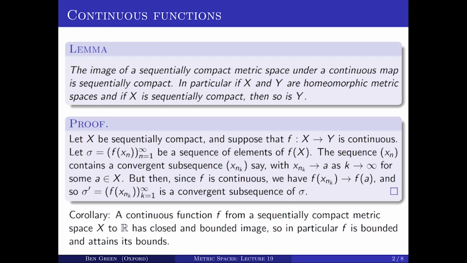In the special case where X is the closed interval [0,1], this is a fact that you've seen in prelims: a continuous function on a closed and bounded subinterval of R attains its bounds. But now we've generalized that fact, replacing [0,1] with an arbitrary sequentially compact metric space.